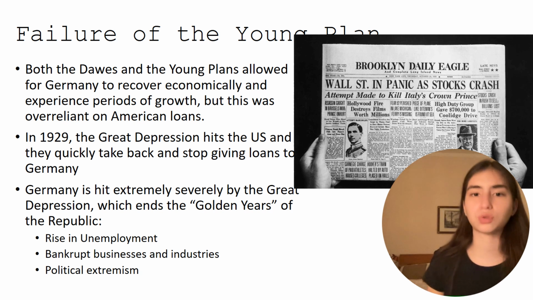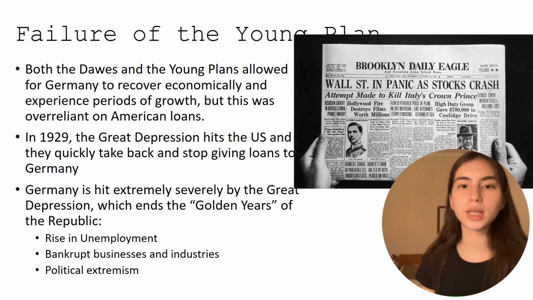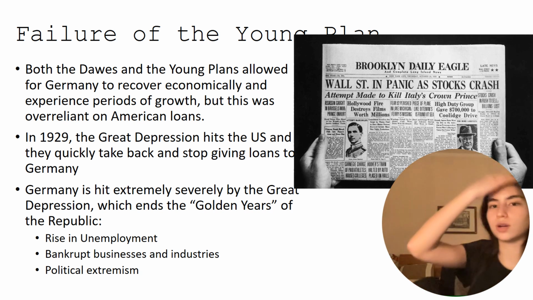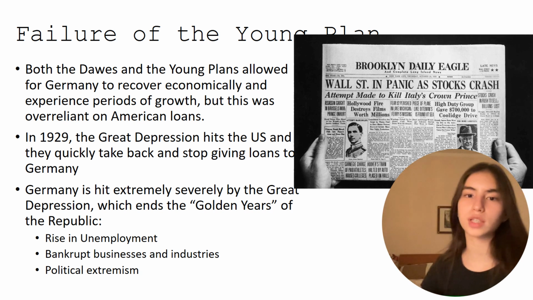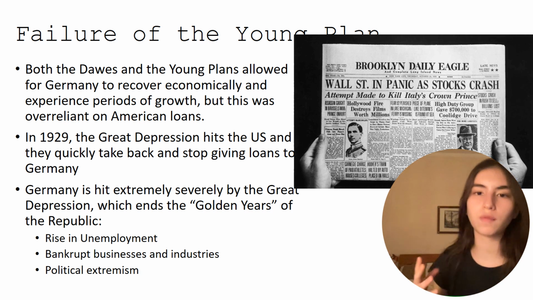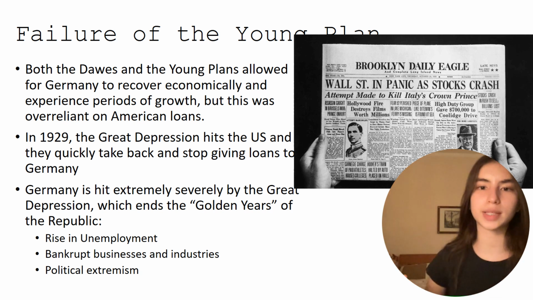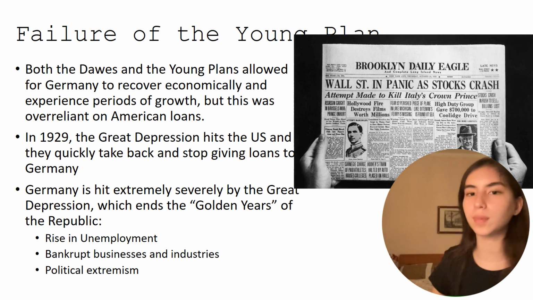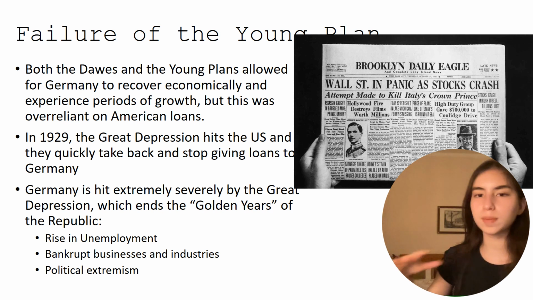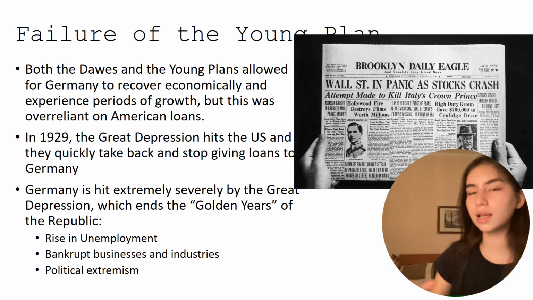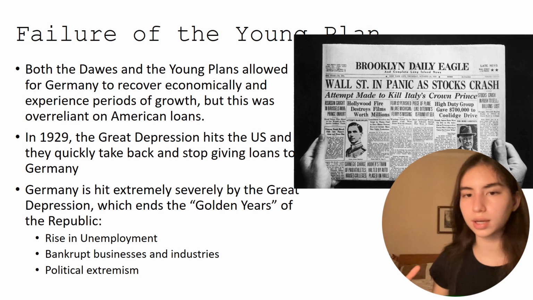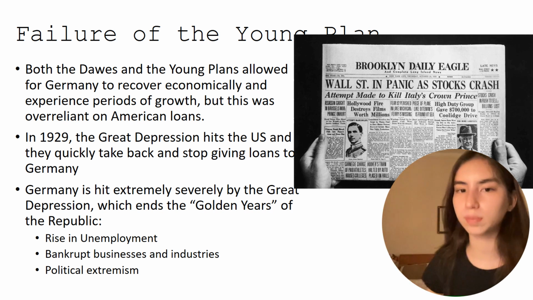There's a catastrophic rise in unemployment. So many businesses and industries are bankrupt, and we see the rise of political extremism, which I'll be talking about in one of my future videos, which ultimately leads to the rise of Hitler. There's so much discontent, so much poverty, so much unemployment that people are so unhappy that they turn to political extremism. And many people start supporting the Nazi Party. The Nazi Party existed throughout all these years, but it is after 1929 that the Nazi Party starts gaining more and more support.